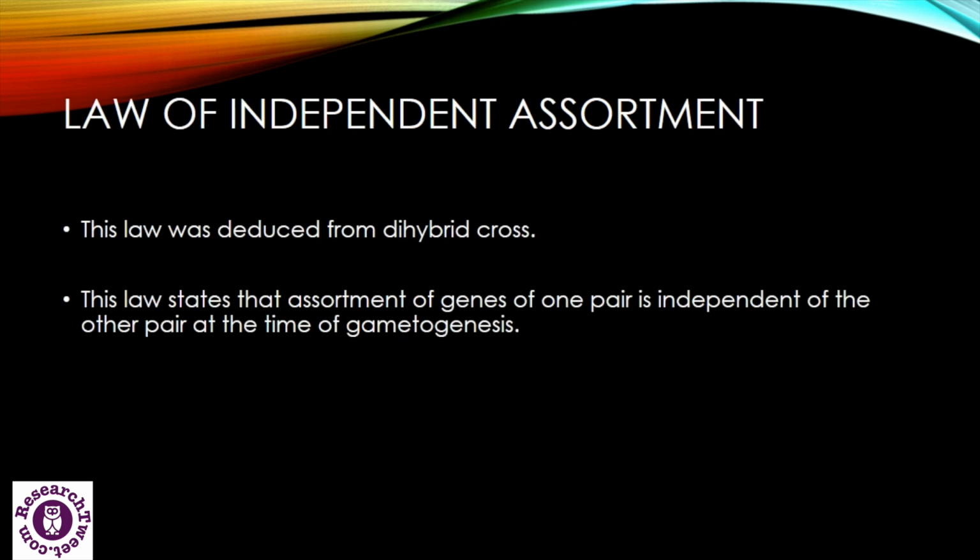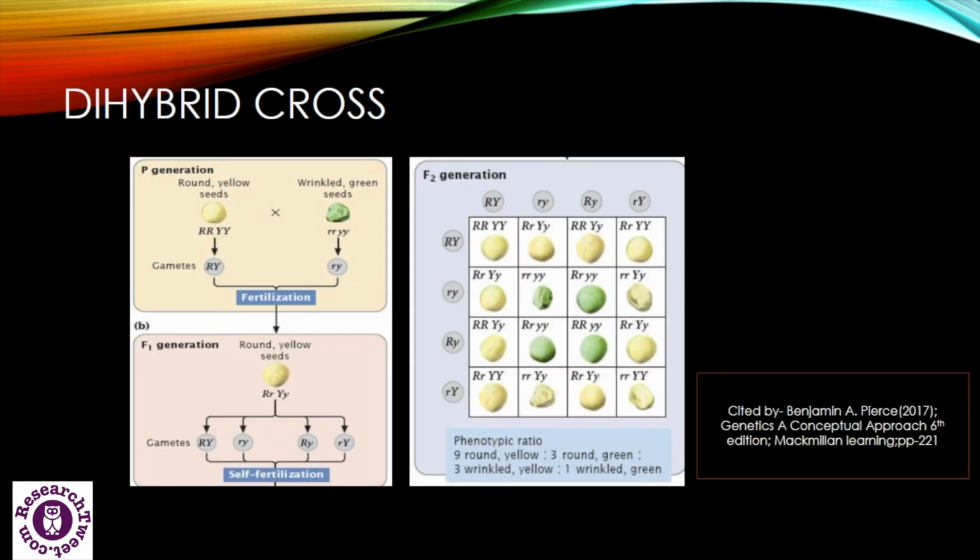Now we will discuss the third law of inheritance, which is the law of independent assortment. This law is based on dihybrid cross, and the law states that assortment of genes of one pair is independent of the other pair. Now let's understand this with the help of diagrammatic representation. In this diagram, we can see the dihybrid cross, or the law of independent assortment.